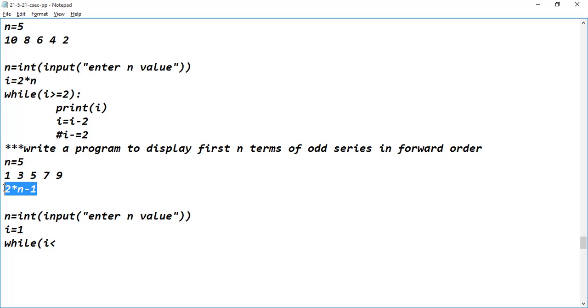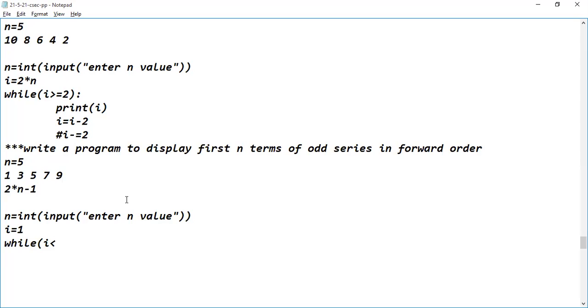So we are getting the third term. Let us suppose I need the fifth term of the odd series. 9 is the fifth term. What we have to do? In place of n, we have to substitute 5. So 2 into 5 will become 10, 10 minus 1 will become 9. So now based upon this, can you tell me the condition?